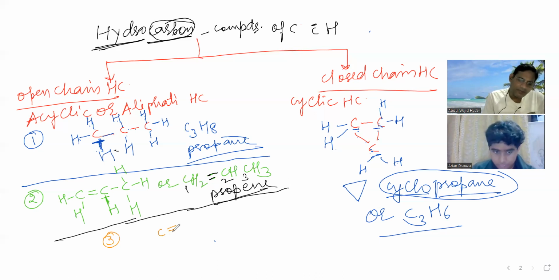Between carbon-carbon, a triple bond is there. Now see this first carbon. How many bonds does it have? 3 bonds. So it needs 1 hydrogen. If you add one more hydrogen, its valency will become 4. What about the valency of the second carbon atom? It's 4. So you need not put any hydrogen. Already it is 4 now.